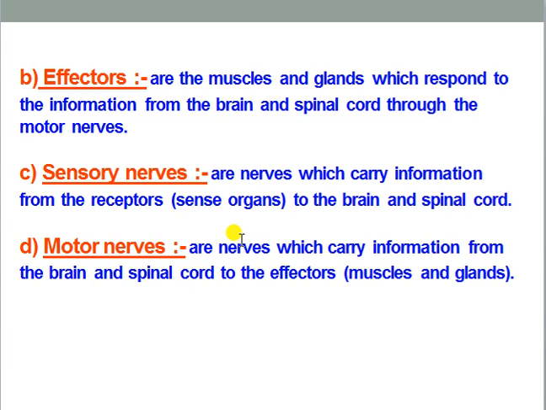Keep it in your mind, sensory nerves are connected at one end with the sense organ, at the other end with the brain and spinal cord, and motor nerves at one end are connected with the brain and spinal cord, and at the other end with the effector organ, that is muscles and glands. So I think the sensory nerve and motor nerve, as well as the receptor, its types, and the effector organ, you have understood all in a very clear manner.